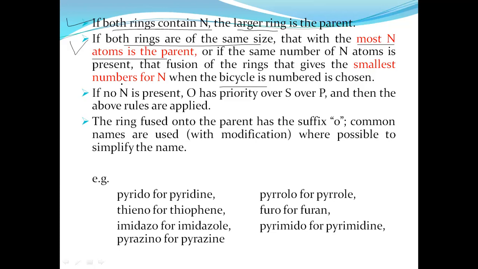If no nitrogen is present in either ring, then oxygen has priority over sulfur over phosphorus. Then the above rules are applied. If nitrogen is present, nitrogen is the priority. If nitrogen is absent, then the parent heterocyclic ring is identified on the basis of atoms: oxygen, then sulfur, then phosphorus.